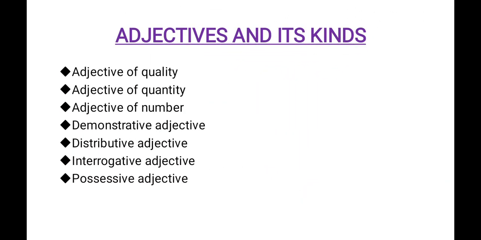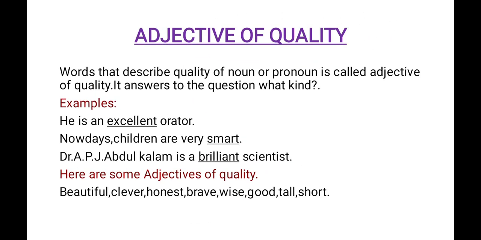Adjectives and its kinds. Adjective of quality, adjective of quantity, adjective of number, demonstrative adjective, distributive adjective, interrogative adjective, and possessive adjective. Now let us see adjective of quality. The very name quality tells, it is going to tell about quality. Words that describe quality of noun or pronoun is called adjective of quality. It answers to the question what kind.